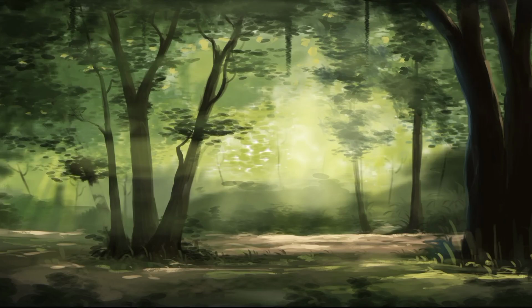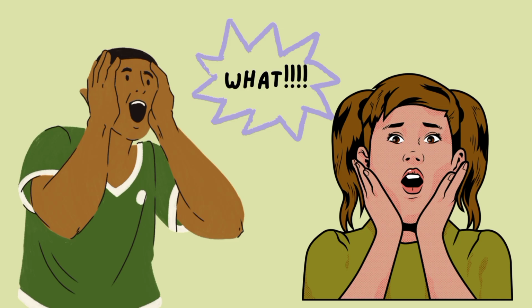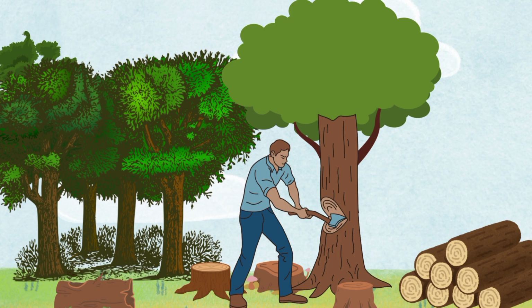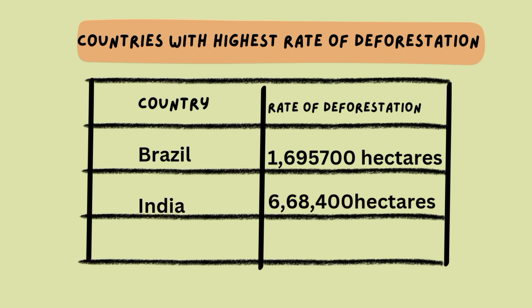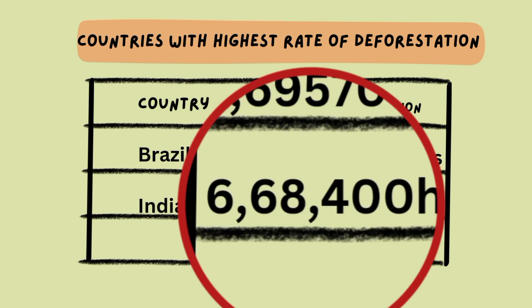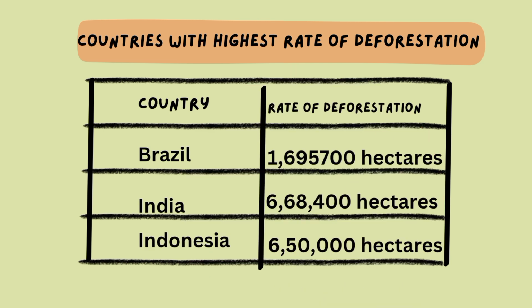In our last video, we had learned about the importance of forests, but you might be surprised to note that in spite of its many benefits, forests are being cut down at an alarming rate. According to the data provided by Utility Bidder, a United Kingdom-based site, India ranked second highest for the rate of deforestation and had lost 6,68,400 hectares of forest cover on an average between 2015 and 2020.